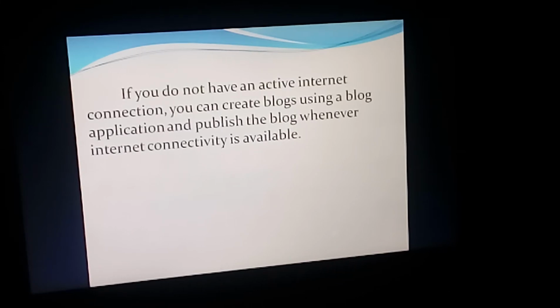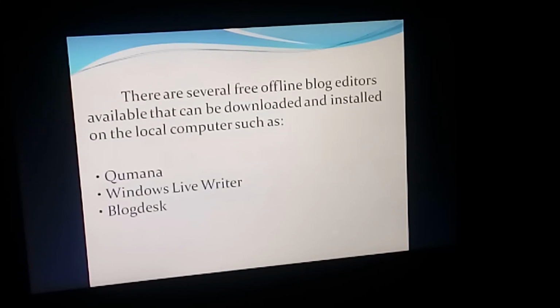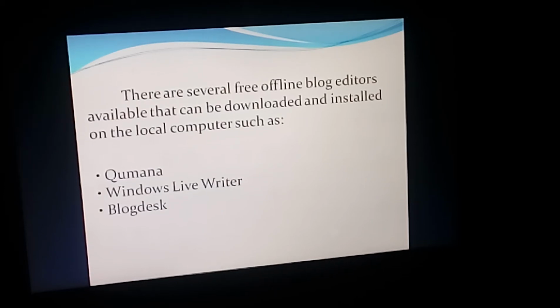There are several free offline blog editors available that can be downloaded and installed on the local computers. Means you have to first download the offline blog editor and then you have to install it on your computer. Some of the examples of offline blog editors are Kumana, then Windows Live Writer, and third one is Blogdesk.